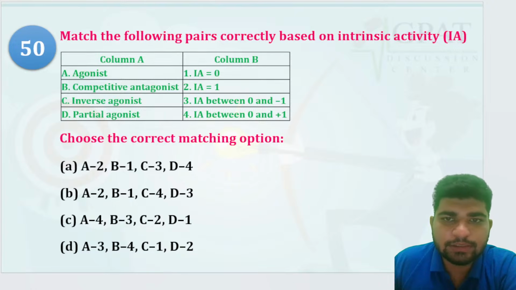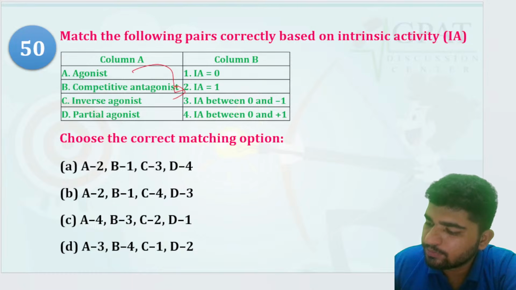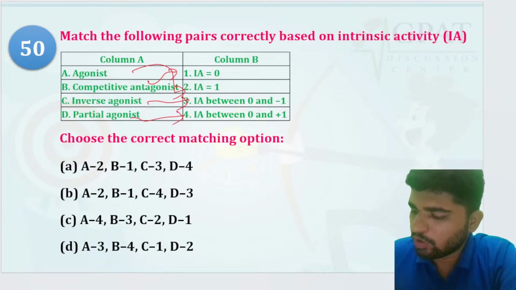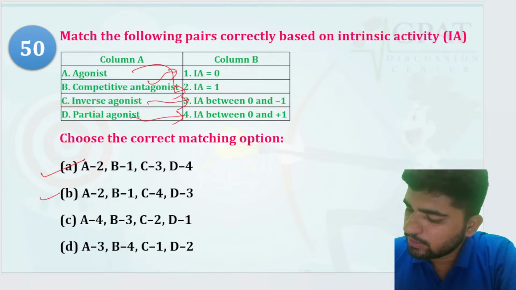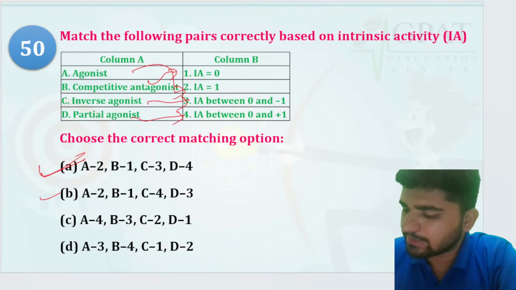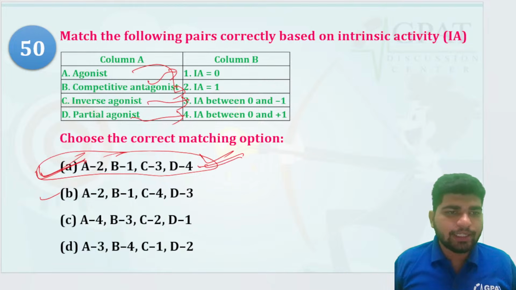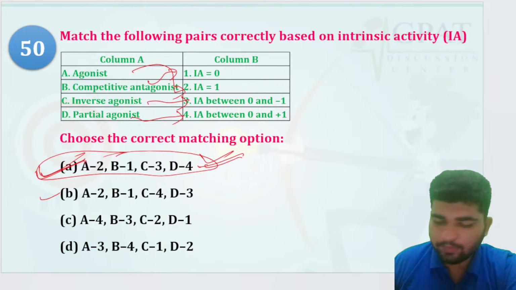Match the following correct pairs based on the intrinsic activity. Agonist is 1, competitive antagonist is 0, inverse agonist is -1, partial agonist is between 0 and 1. So the option is A for 2, B for first, C for 3. So option A would be your correct option.